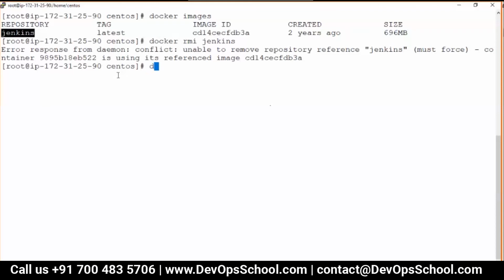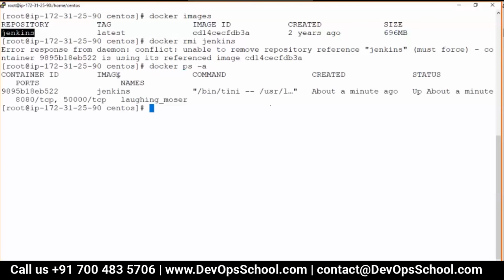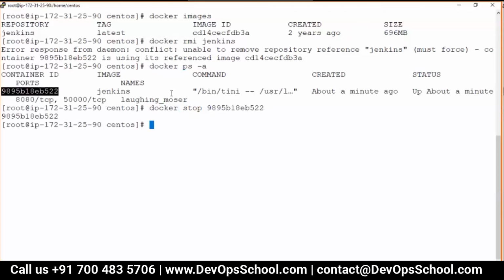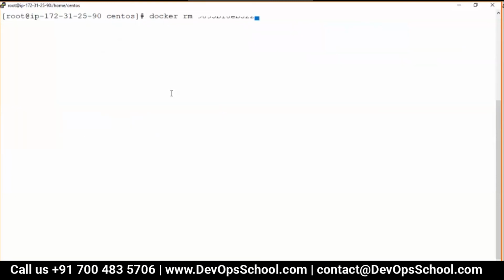Because there is a running instance. Not instance, container. Docker stop and docker rm. I should delete it, else it will not allow you to delete that image because it's referencing. The same image is empowering that container.